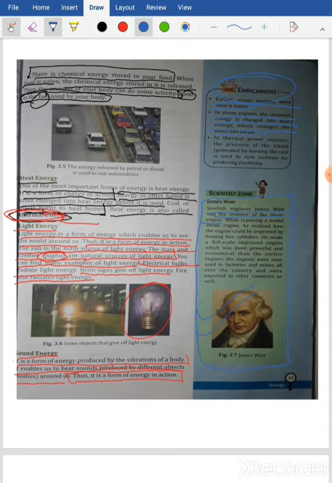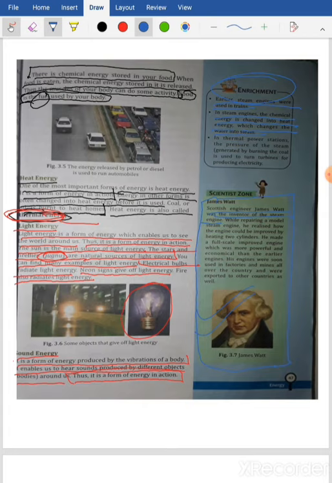So you know coal is used to boil the water, isn't it? So coal has chemical energy stored in it. So when this coal burns, it converts into heat energy. That heat energy starts to boil the water in the boiler. That water which is boiling produces steam, and that steam is used to run the engine or the train.